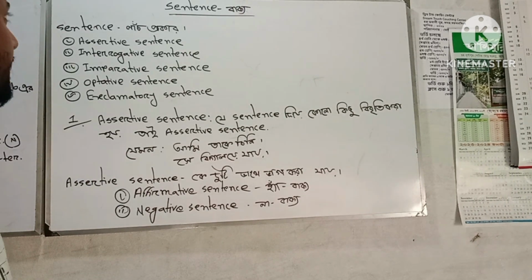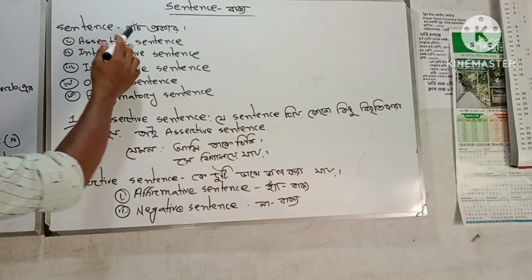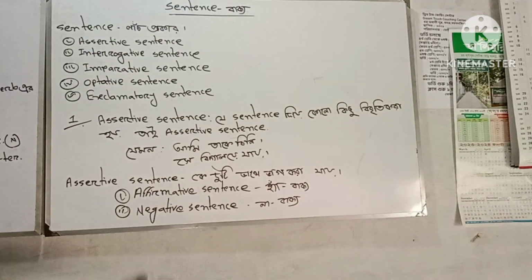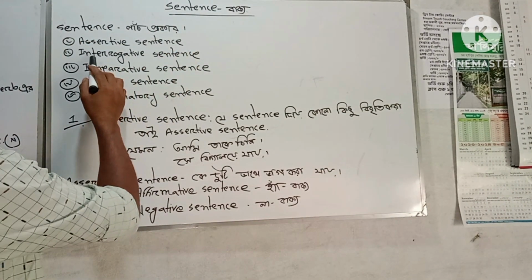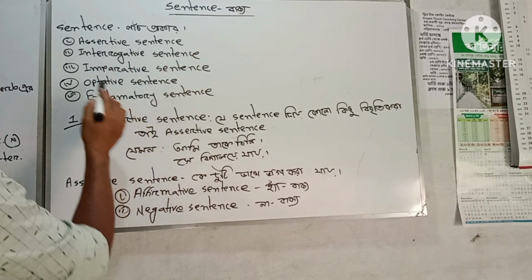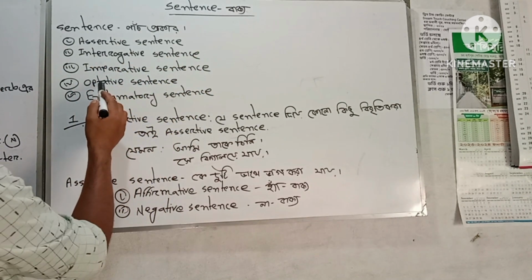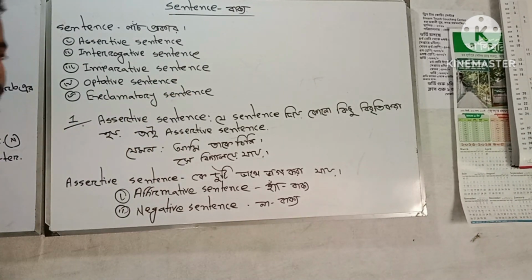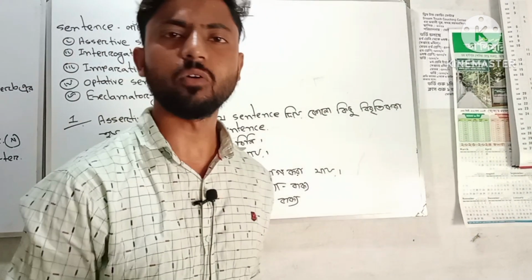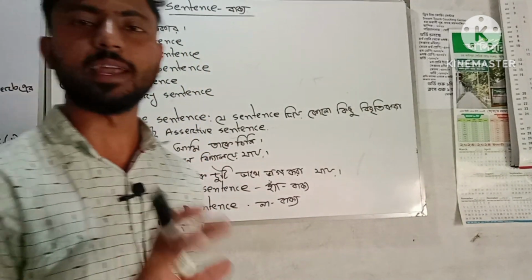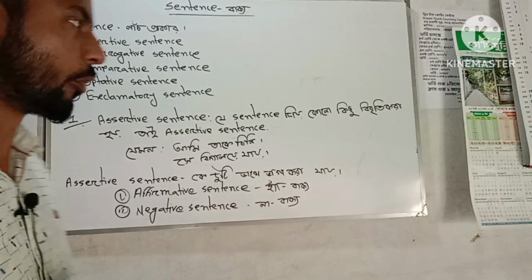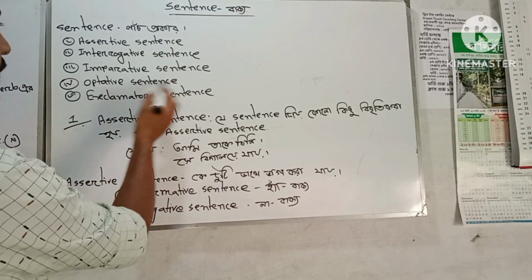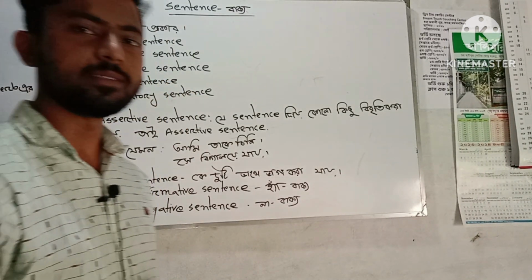We can see five kinds of sentence. At first, assertive sentence. Second, interrogative sentence. Third, imperative sentence. Fourth, optative sentence. And fifth, exclamatory sentence. Okay, understand? I think all understand. We can see the five kinds of sentence on the board.